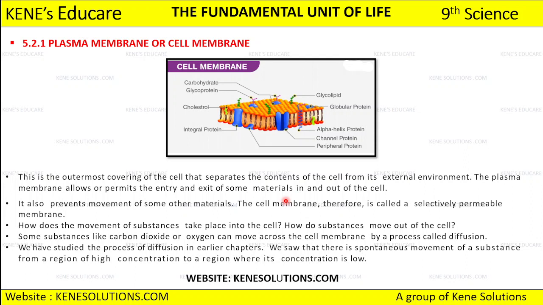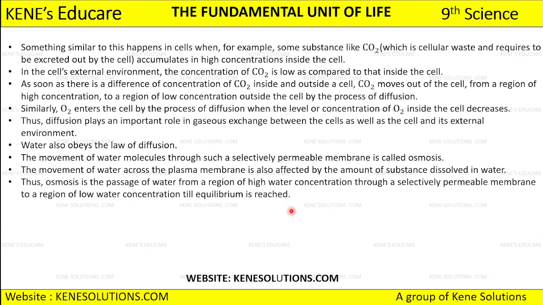Okay, now how does the movement of any substance happen inside the cell and outside the cell? For gaseous exchange like carbon dioxide and oxygen, we have a process called diffusion which occurs. What is diffusion? When there is a spontaneous movement of substance taking place from a region of higher concentration to a region of lower concentration. And remember this thing, that it will always transfer from higher to lower concentration. Okay, then we call this process the diffusion process.